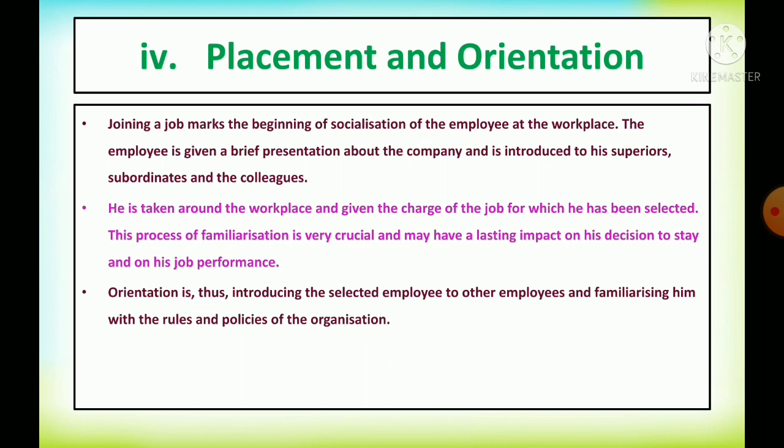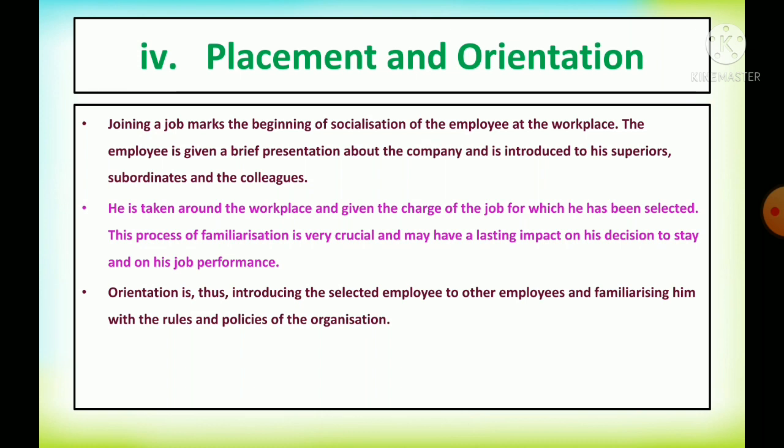Orientation is like introducing the selected employee to the other employees and familiarizing him with the rules and policies of the organization. That is a brief introduction about the company, given by the top management along with human resource management.